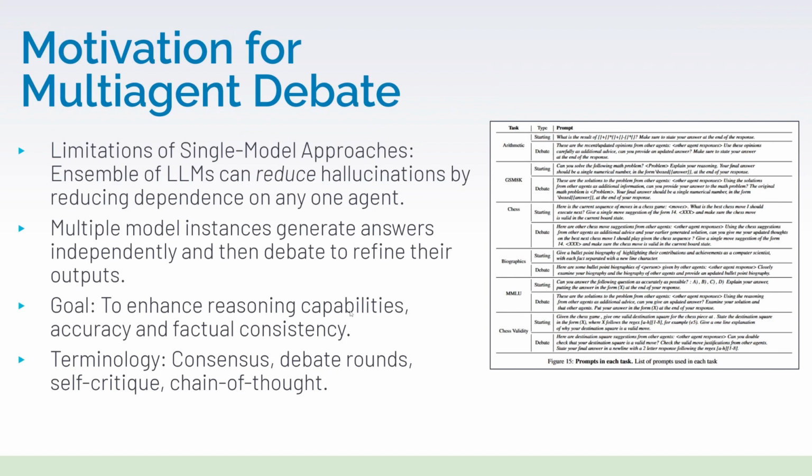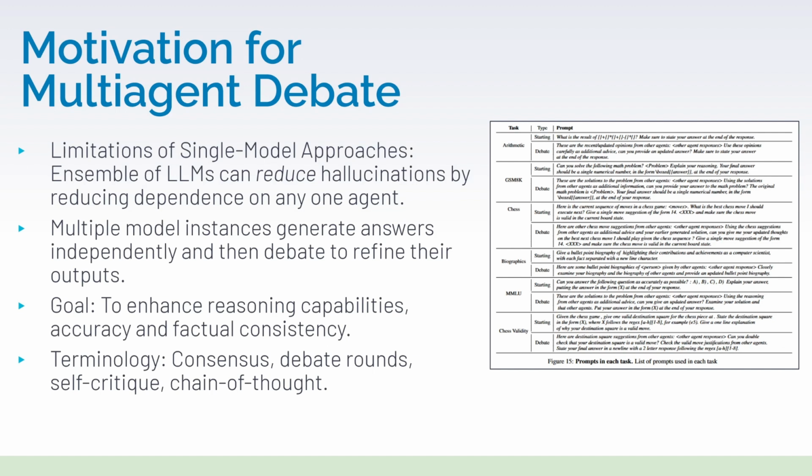So the motivation for this has somewhat already been described. There are a lot of limitations when you're relying on a single model. So how can we reduce hallucinations? Well, one way would be to not rely on a single model. This multi-agent debate reduces the dependence on any one agent, and it allows the multiple agents to collaborate and really explore more, to do a wider search, if you will, and find the better output. So multiple model instances will generate answers independently, and then together will refine their outputs to approach something that's hopefully more true, more accurate.